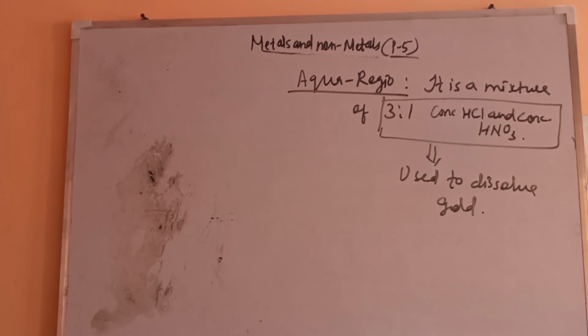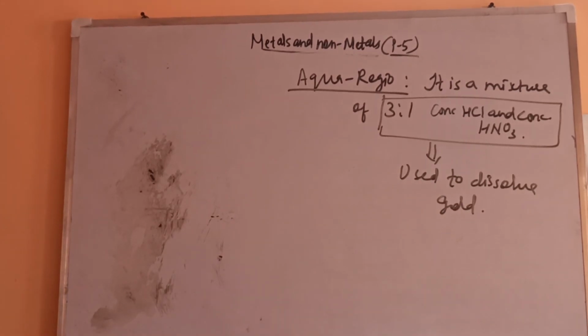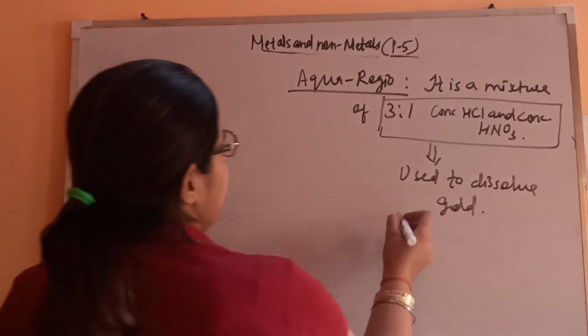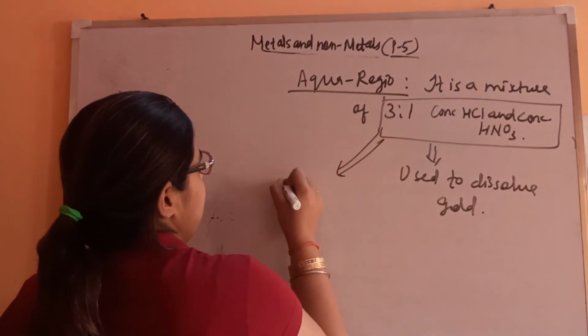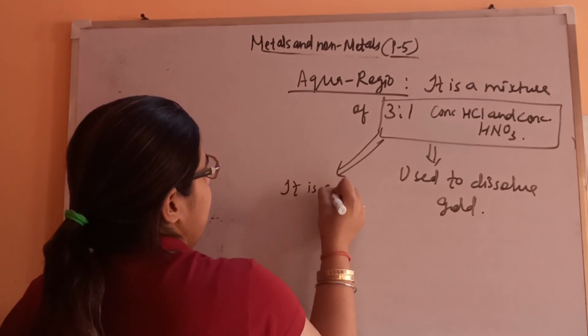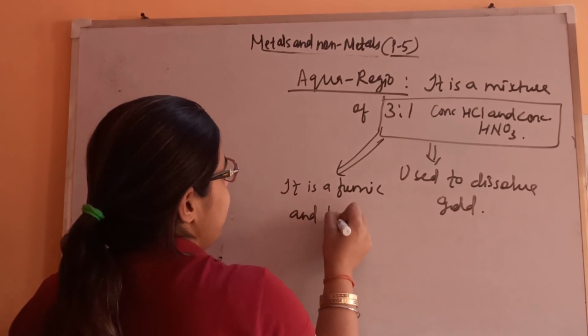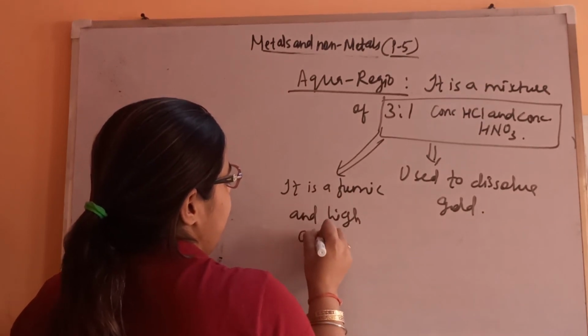Okay, let's see what the other properties of this are. Basically, it's a very fuming and highly corrosive liquid, very strong.